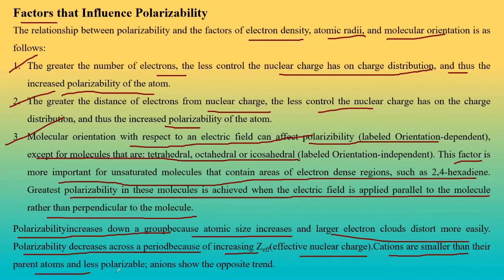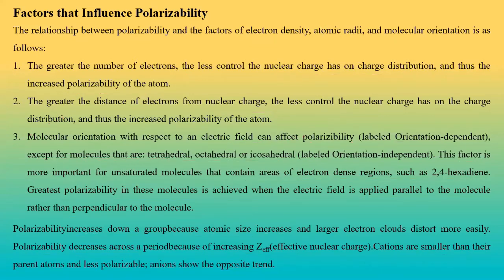Cations are small parent atoms, less polarizable, and anions show more polarizability. That is the opposite trait. Okay. So this is how it is. It's quite clear to us.